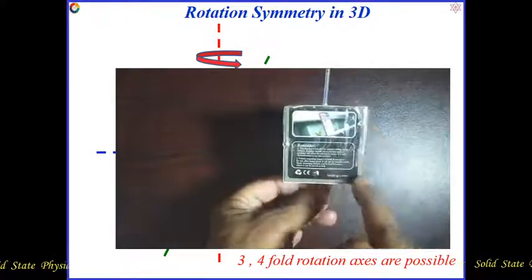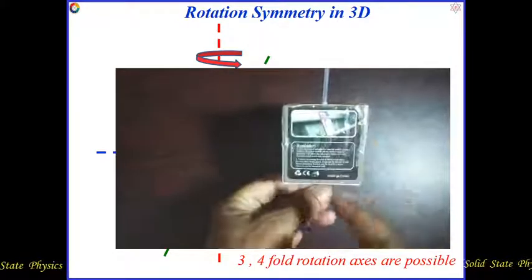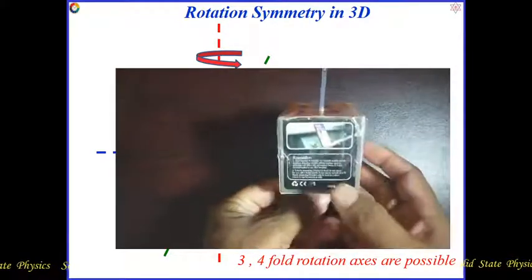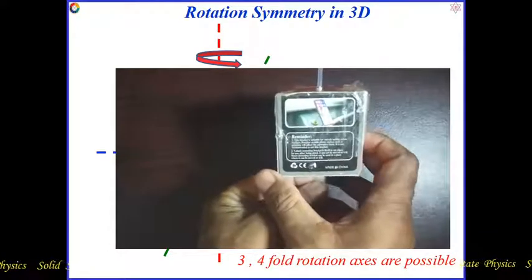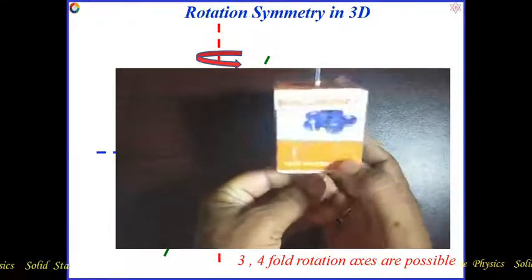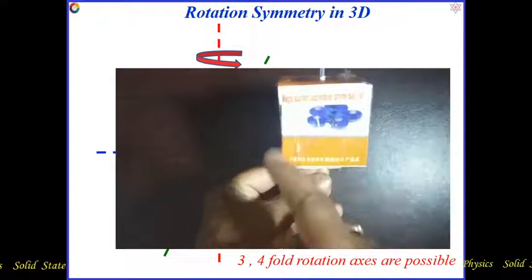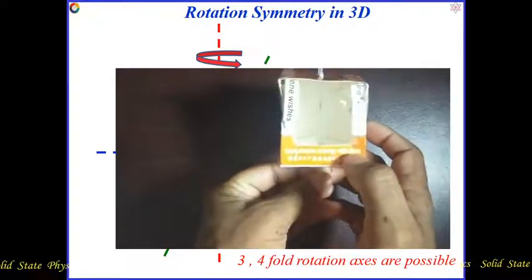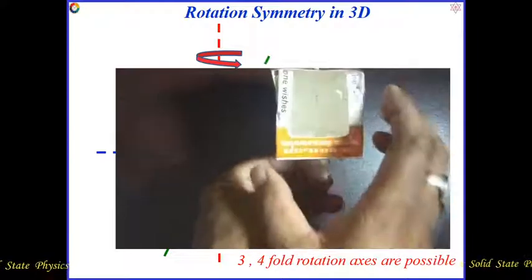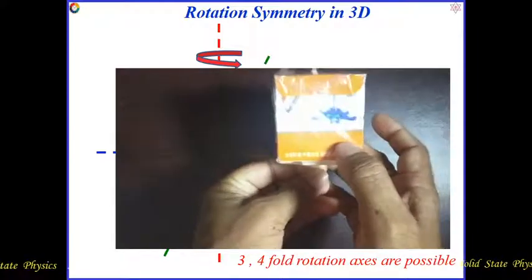This is the view of the square, towards the front. I am going to rotate about this axis 90 degrees. See, mark, 90 degrees I rotated, and I got the same square view. Then I rotated another 90 degrees, and I got the same square view. Then 90 degrees, same square view.